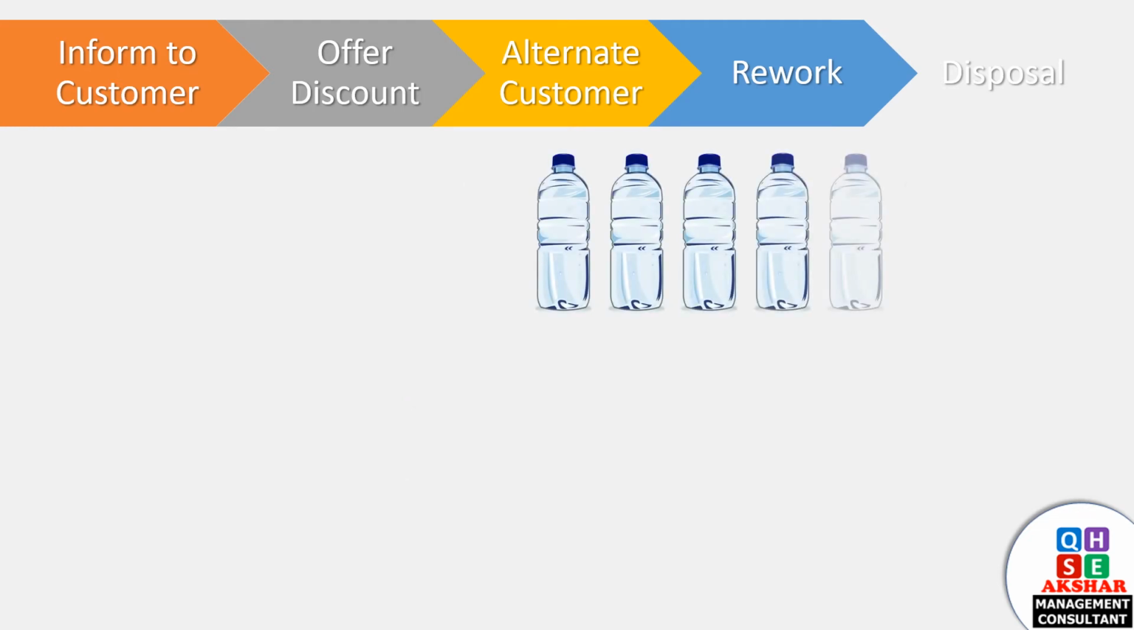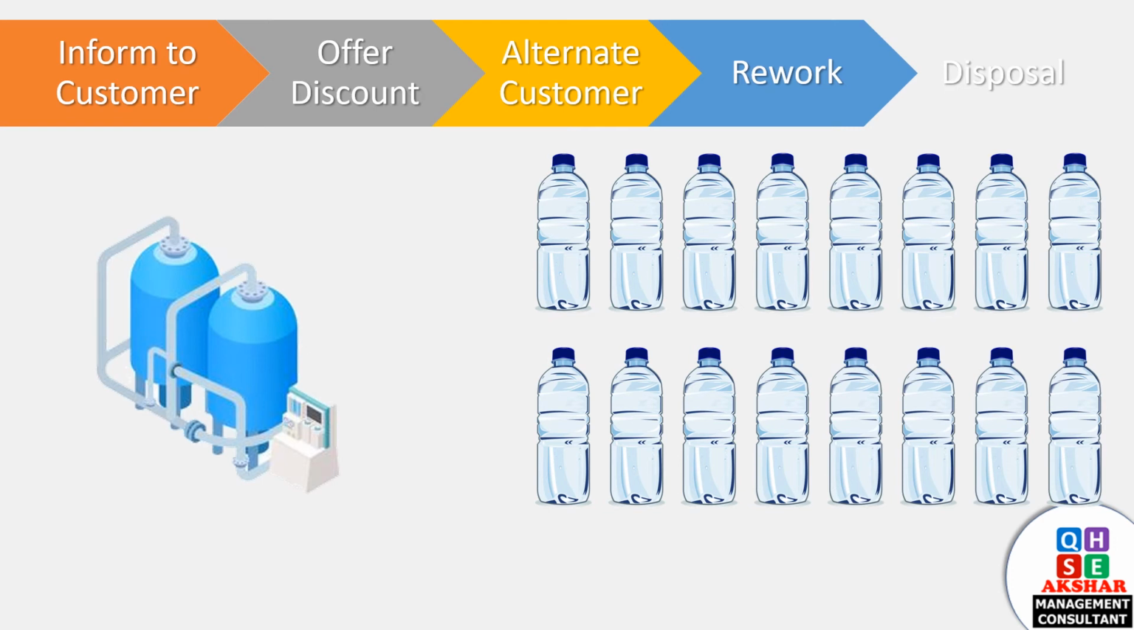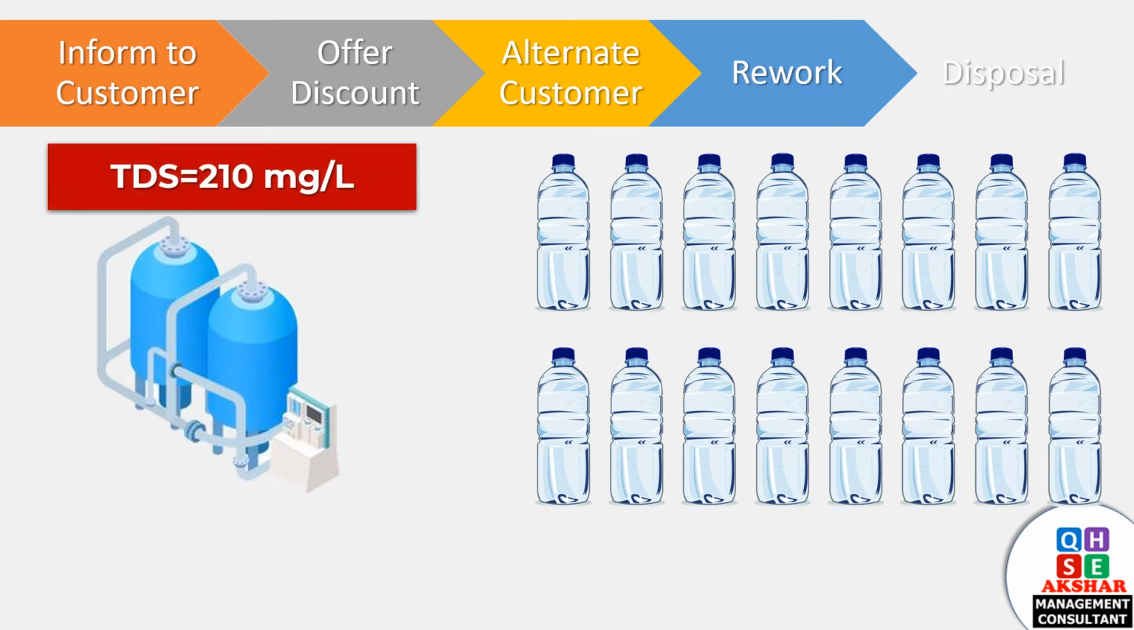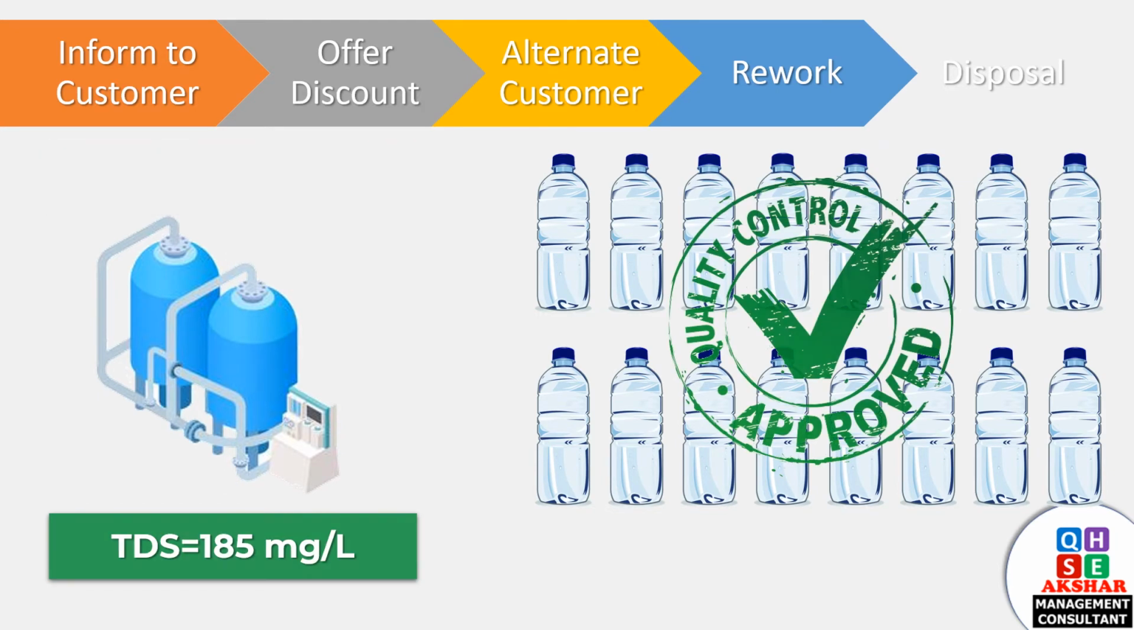Fourth, rework. If an alternate customer is not available, you may find a way to reduce TDS from 210 to below 200 mg per liter. After rework, check the TDS level again and ensure that it is below 200 as per Hotel Group, before making the delivery.